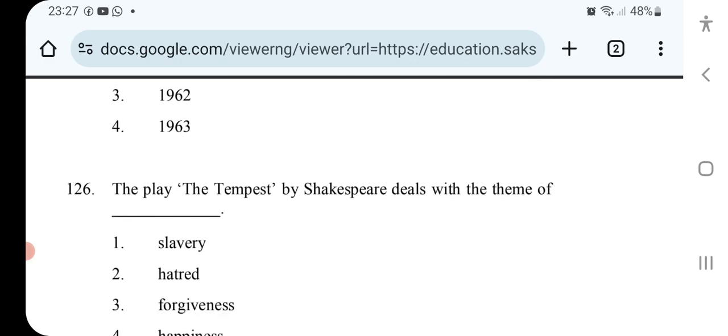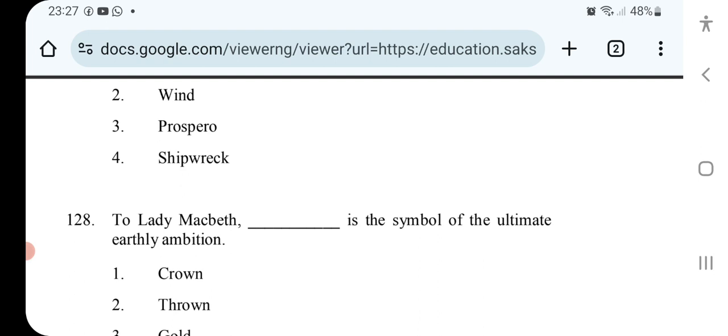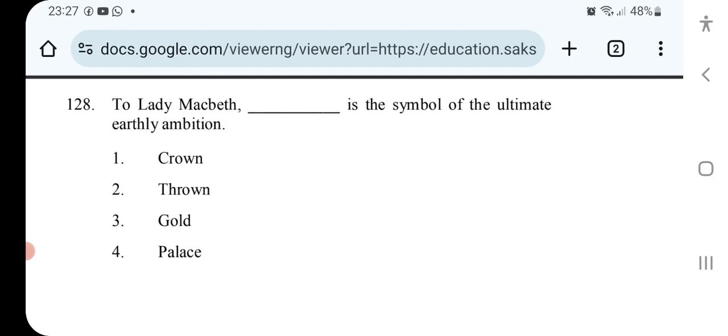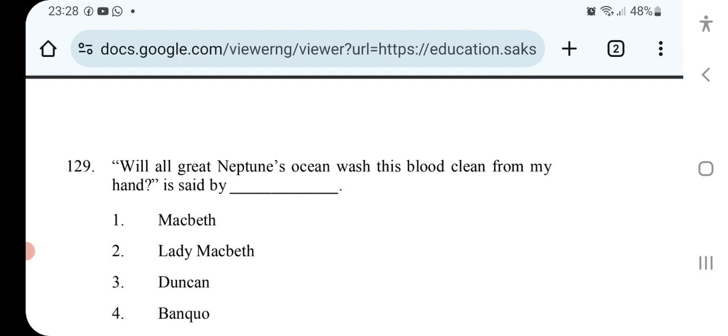The play The Tempest by Shakespeare deals with the theme of. What brings back Ferdinand to Miranda. To Lady Macbeth, death is the symbol of the ultimate earthly ambition. Will all great Neptune's ocean wash this blood clean from my hand? Is said by.